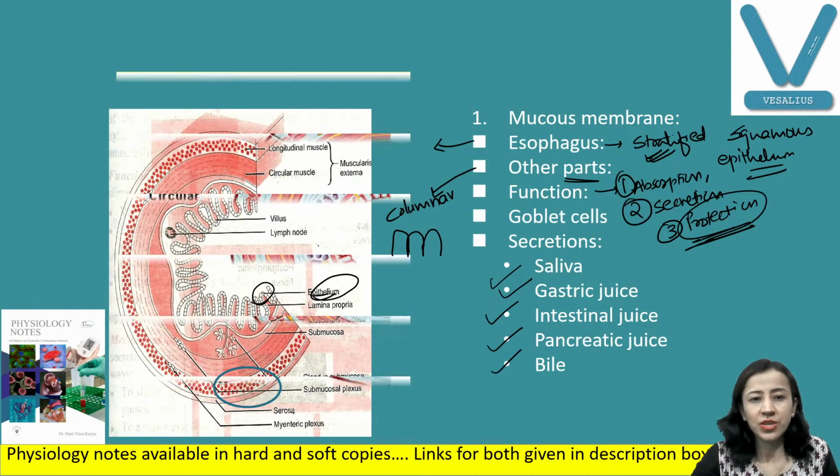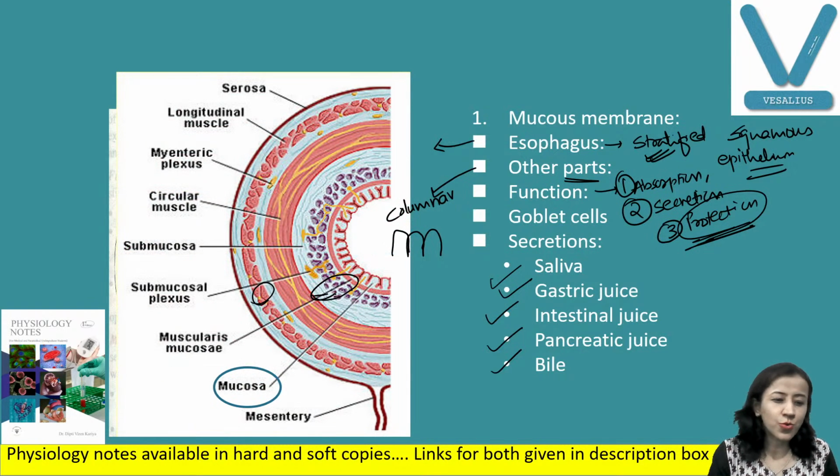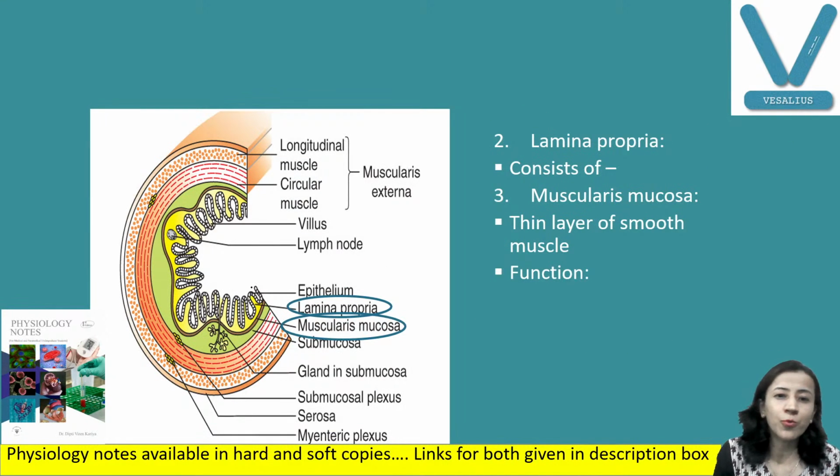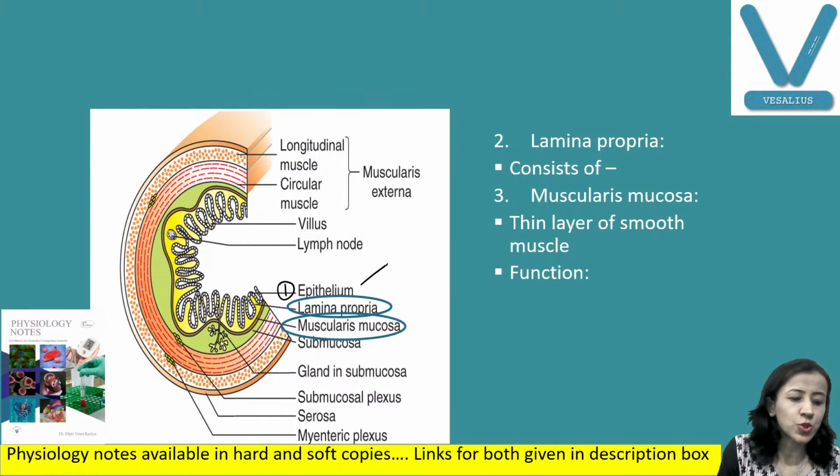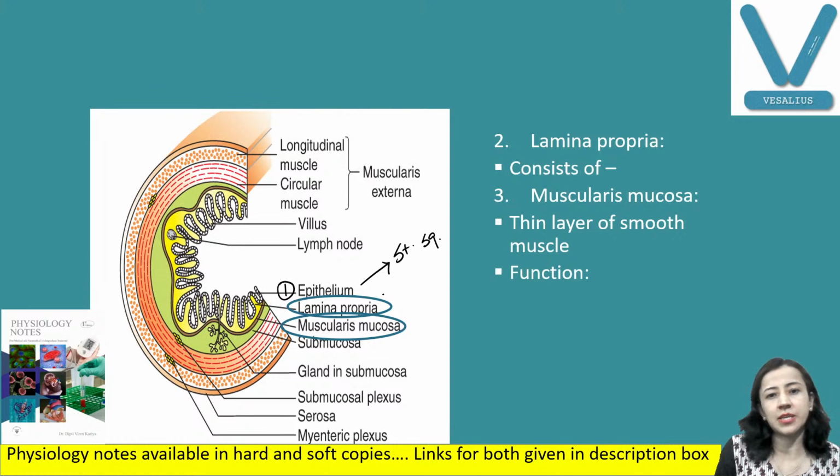You can see here, this is mucosa having this innermost epithelium. We have discussed 4 layers: mucosa, submucosa, muscle layer, serosa. Mucosa again has 3 layers: epithelium, and the second layer, lamina propria. As I told you, the esophagus has stratified squamous epithelium and other parts have columnar epithelium.